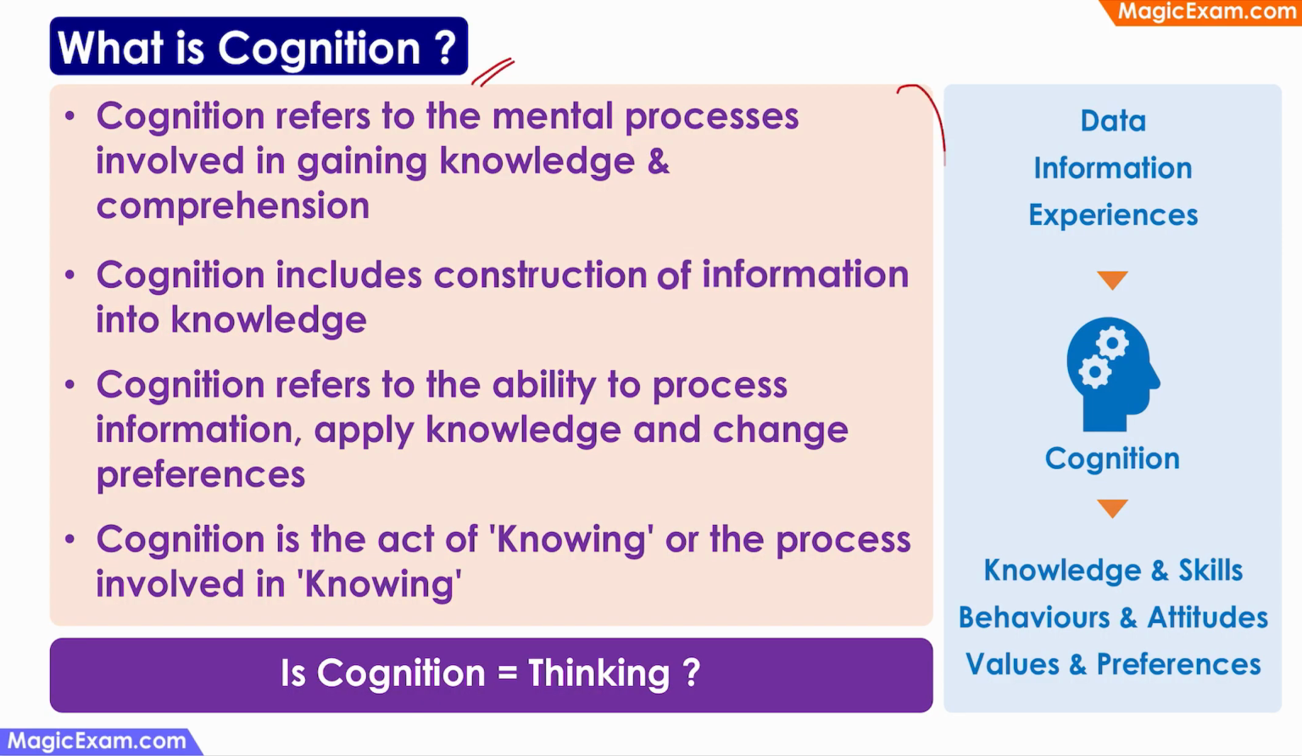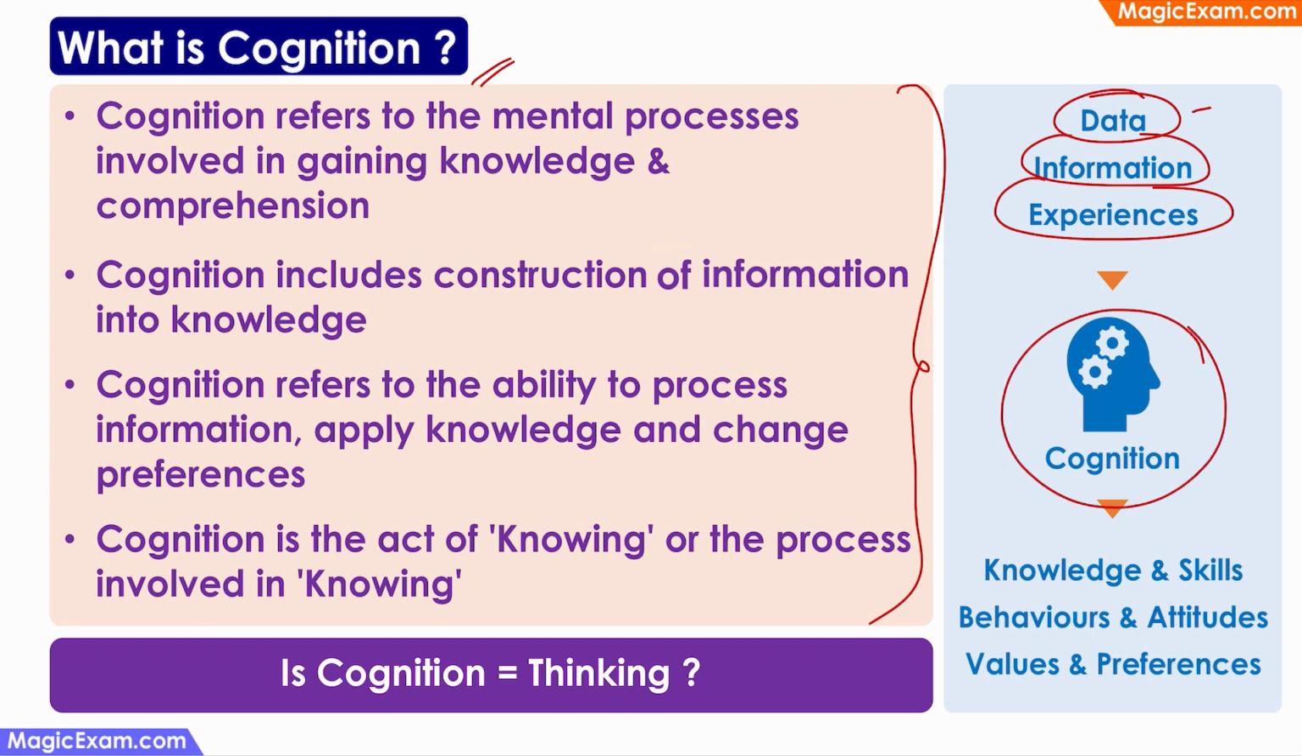There are many theoretical definitions of cognition. However, the easiest way to understand what all these definitions are saying is this. Every day we get data, we get information, and we get experiences from our surroundings. Now, cognition is the process through which we convert this data, information, and experiences into knowledge and skills, or behaviors and attitudes, or values and preferences.